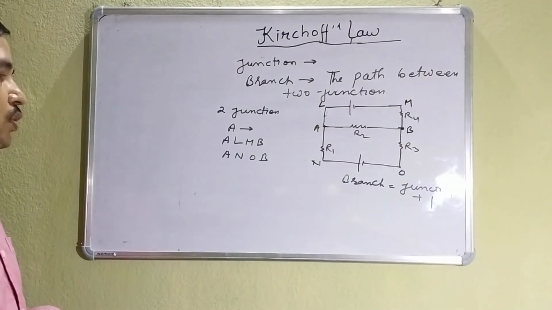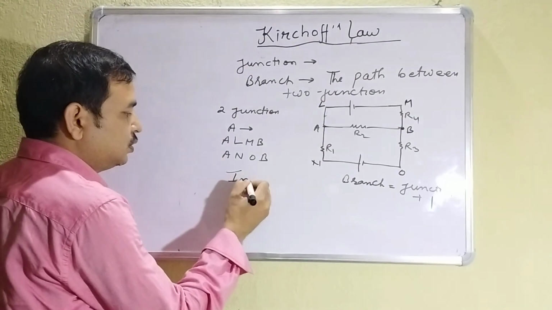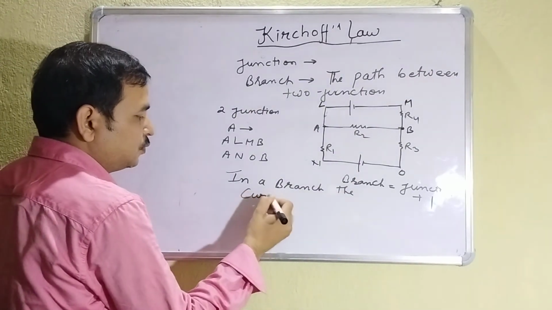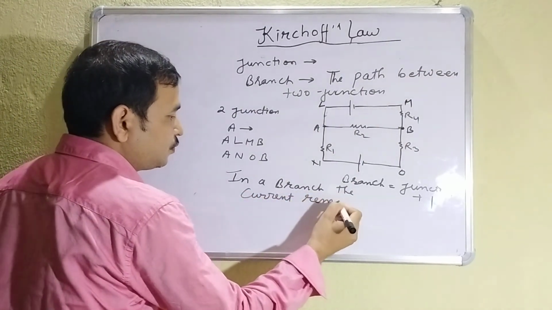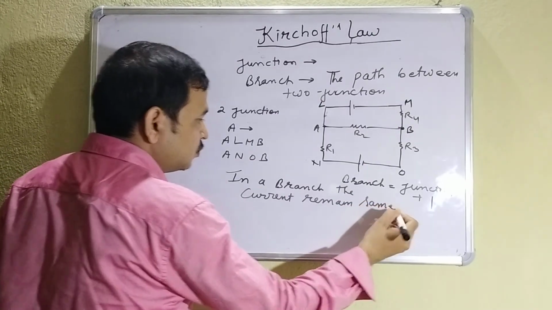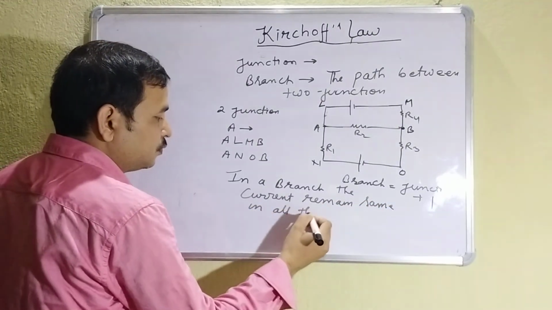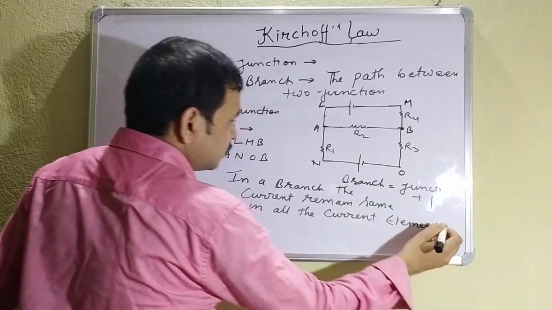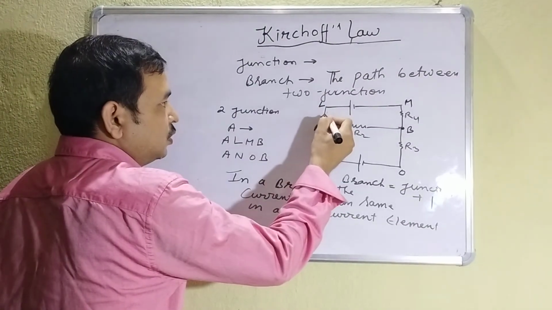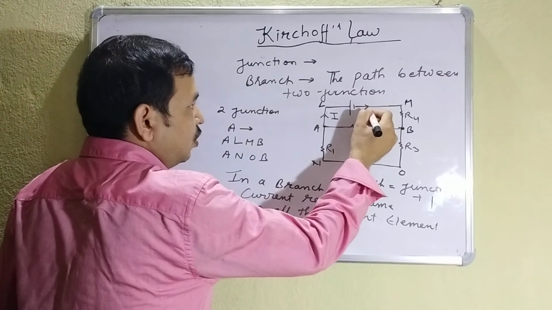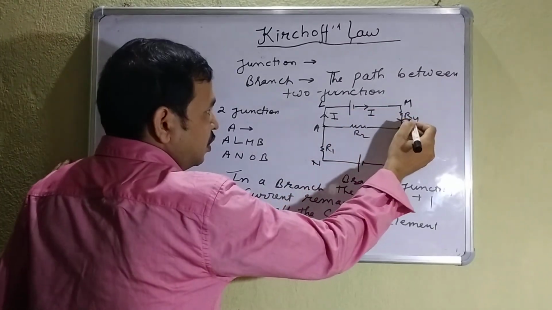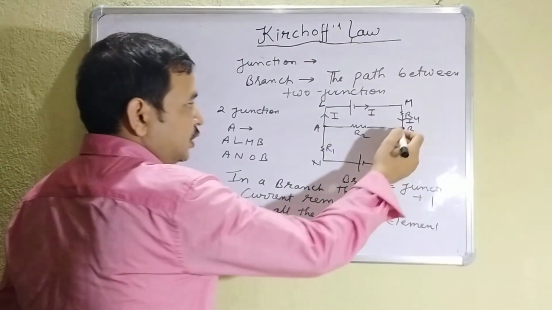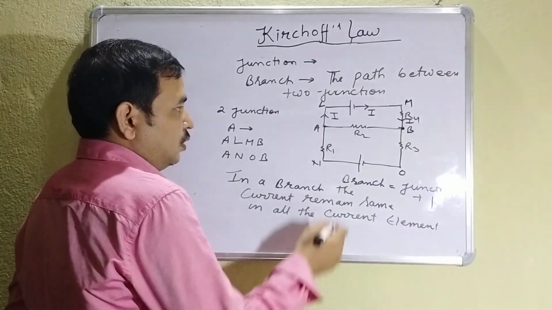Now one most important thing: in a branch, the current remains the same in all the current elements. Suppose I current starts here, so in the whole branch the current is I. Here the branch will end, so from here the current will change. Clear? The current will change.